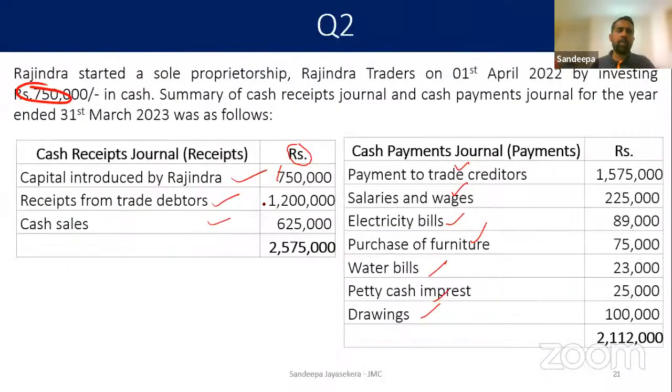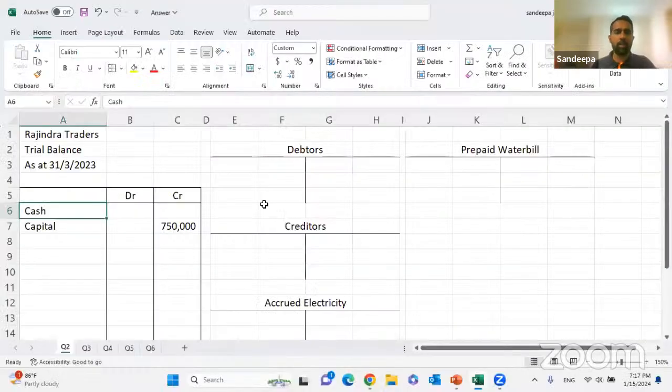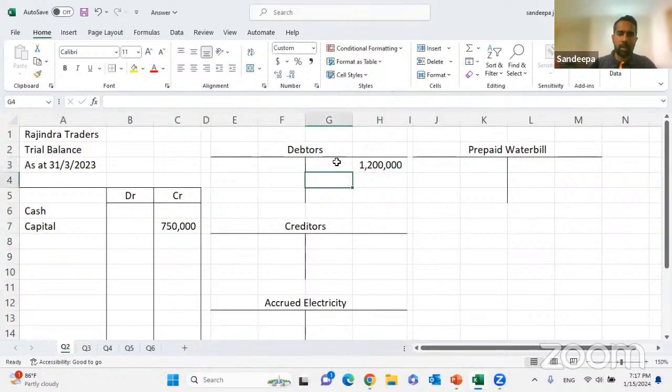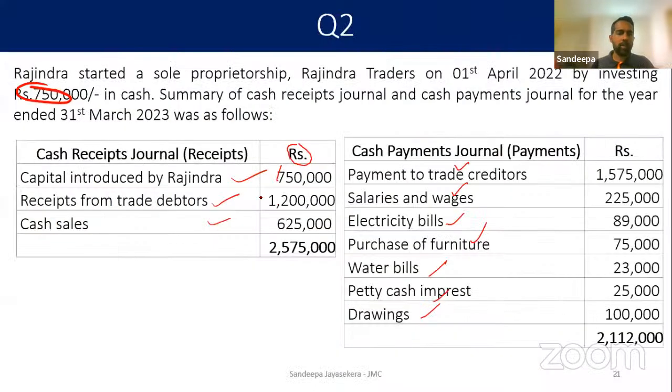Received from the trade debtor, 1200. What would be the double entry? Debited to cash, as cash increases. Credited to debtor; we have a debtor account to post it. Credit the debtor 1200 as cash. The debits to cash should all be added up and we take the balance at the end. You just have to think about the double entry: debited to cash, credited to debtor. Now the third one.